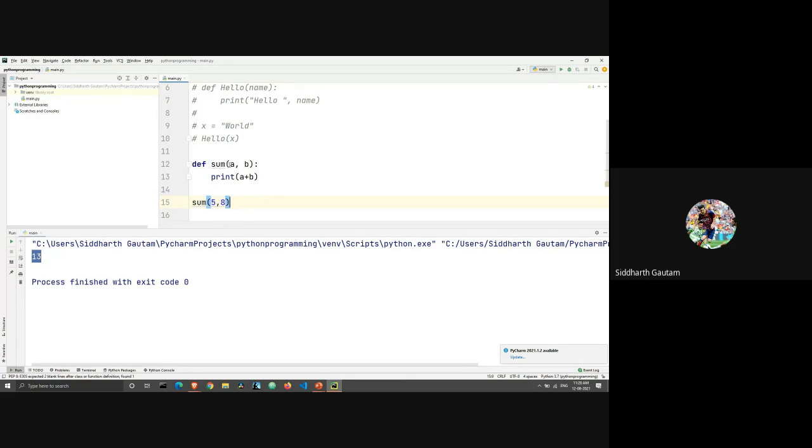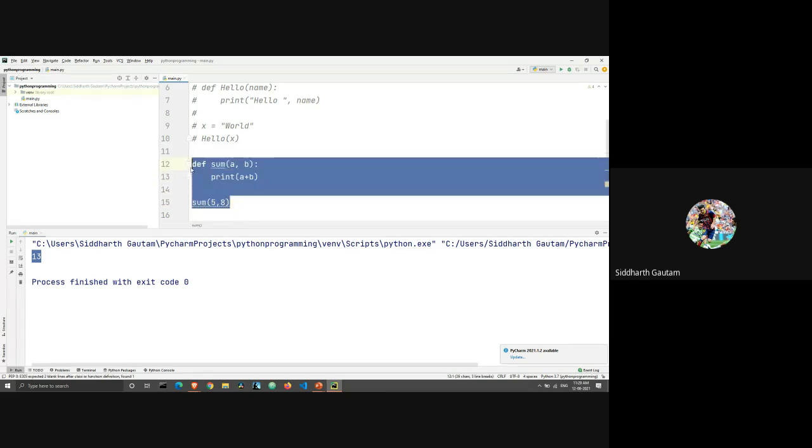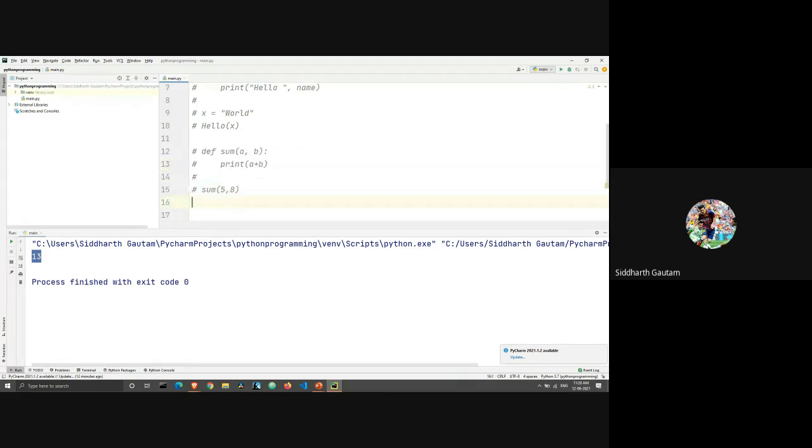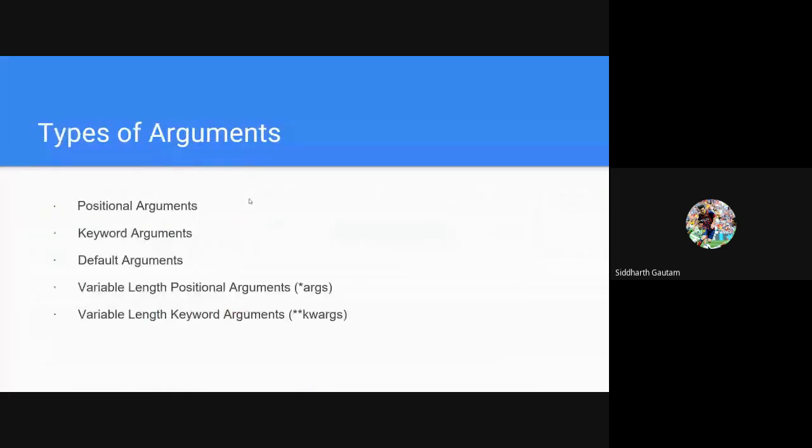Okay, so this is how you can pass multiple arguments inside the same function. All right. So we saw how we passed a single argument. We saw how we passed two arguments. But you can pass multiple numbers of arguments. But this is the one dimension of diversity. There is also another thing, which is called types of arguments.